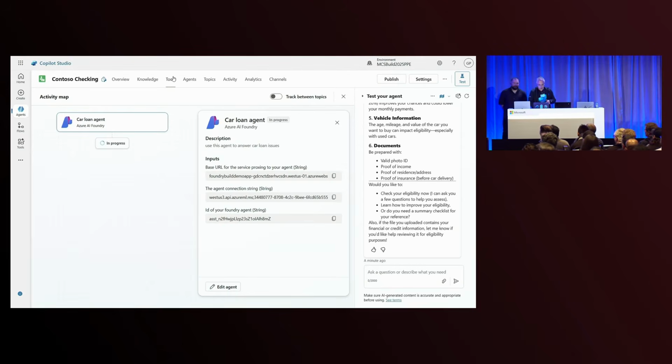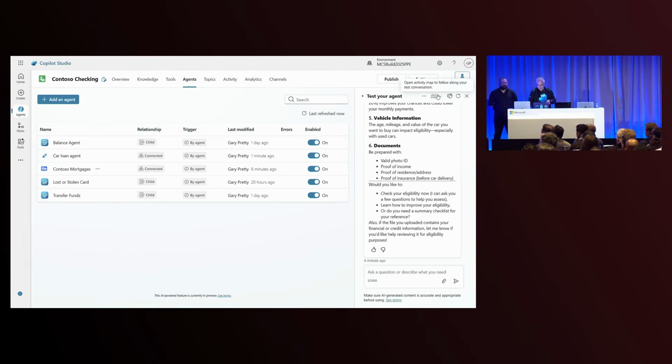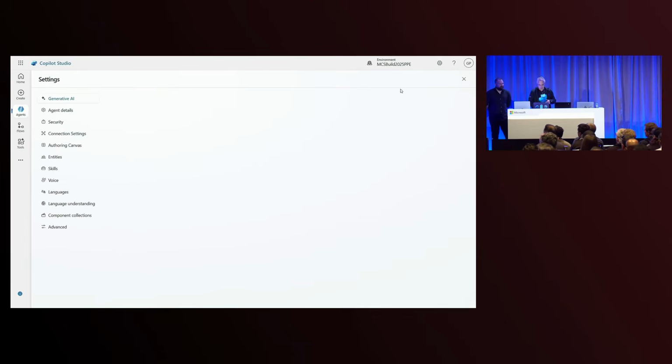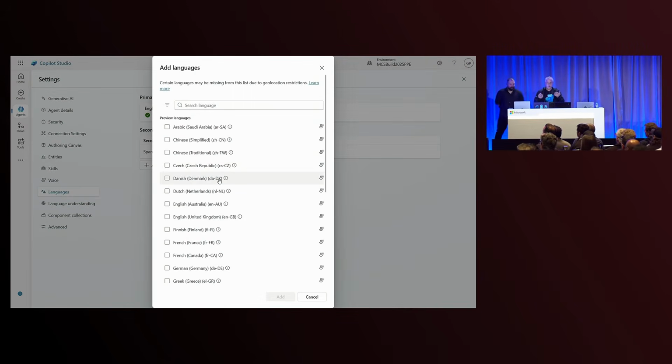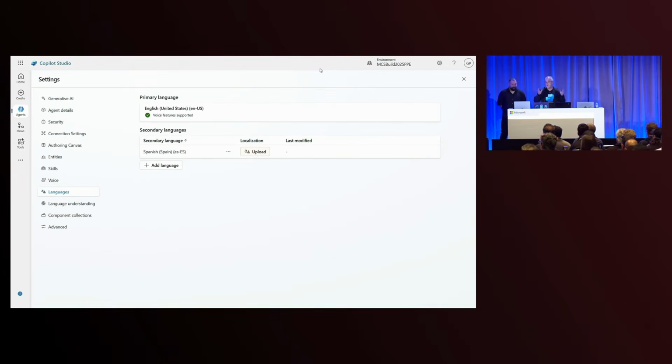So let's go back to our agents page. And if we go to settings and languages, you'll notice now, if you've used this in the past, it would have been disabled. You couldn't add any more languages, but now they're all available in preview for you today. And we're actually aiming for GA within weeks as well, which is fantastic. Now, I've already added Spanish here.